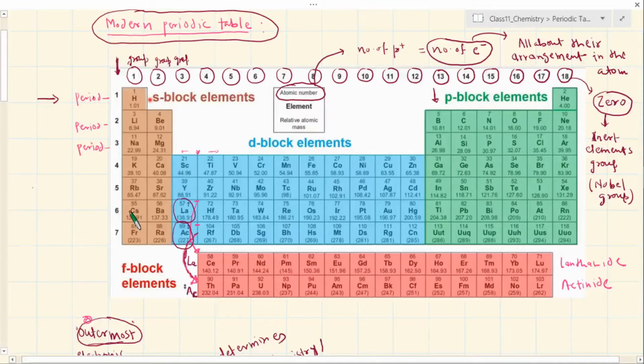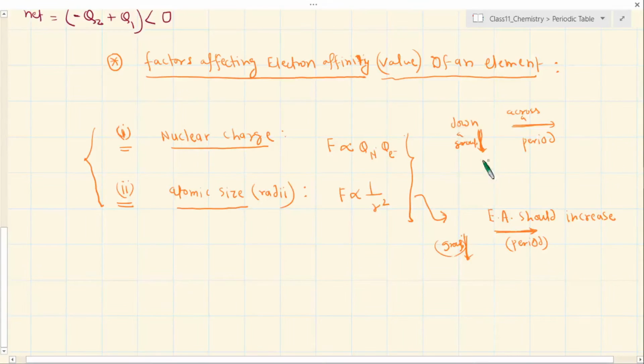less and less negative. So if you talk about when you go across a period, we are considering the two factors together. What do you think is more dominant? When you go across, electron affinity increases, that means, or I should say, it is becoming more and more negative. Instead of saying increase, I should say more and more negative value.